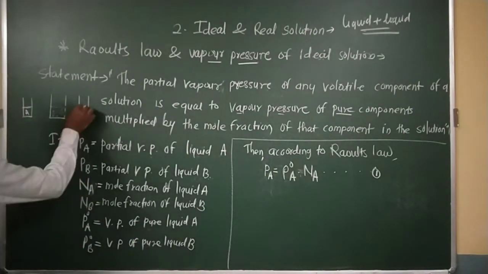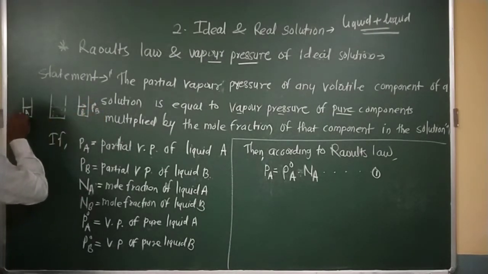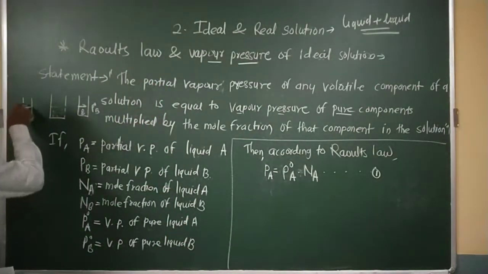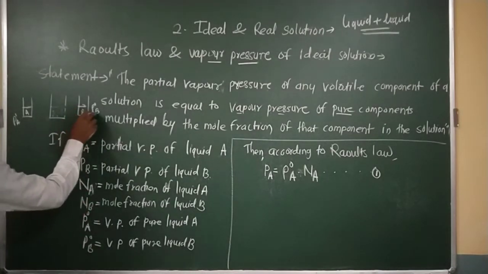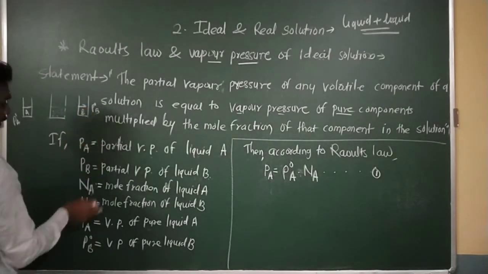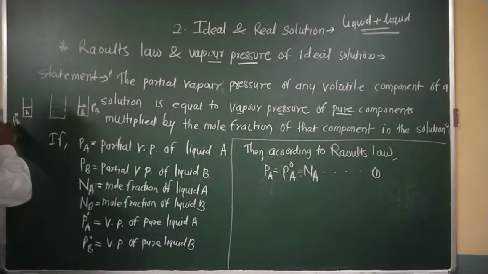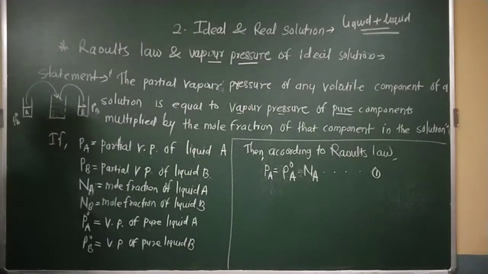So this is P naught B, and this is P naught A. In the pure state, liquid A has a specific vapor pressure. B also has a specific vapor pressure, and that vapor pressure is indicated in these equations as P naught B and P naught A. These are the pure forms. When I add B and when I add A, what will happen?